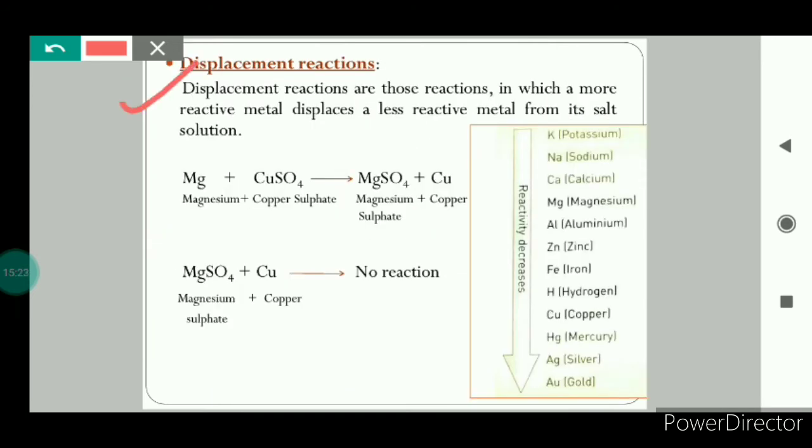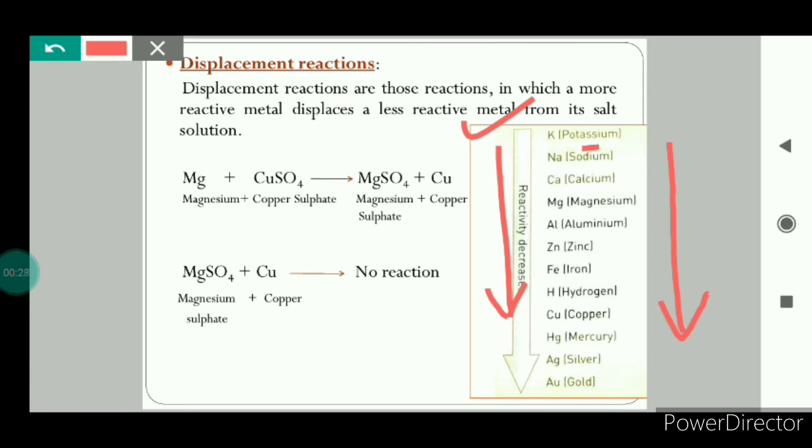Now we will see displacement reactions. Displacement reactions are those reactions in which a more reactive metal displaces a less reactive metal from its salt solution. This is the reactivity series. In this reactivity series, the metals have been arranged in the order of their decreasing reactivity. As you can see here, if we go from top to bottom, the reactivity of the metals decreases. Potassium is at the top, that means potassium is highly reactive.